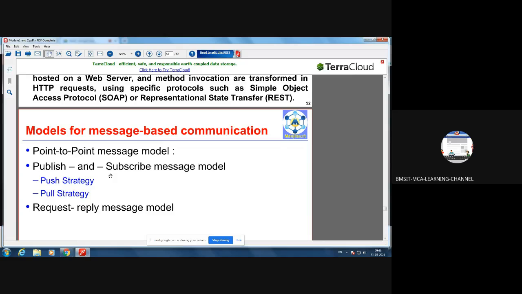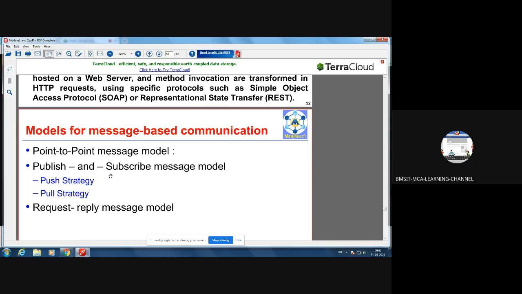If you are registering the service, that is push, and if you are consuming the service, that is pull. During this course, either push or pull strategy, you have to deal in terms of messages. All the requests will be made in the form of messages. That's why it is called the message-based communication model.